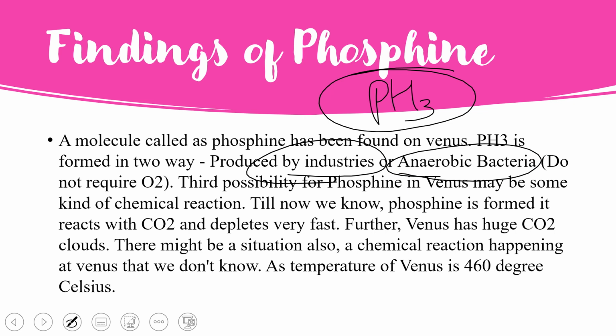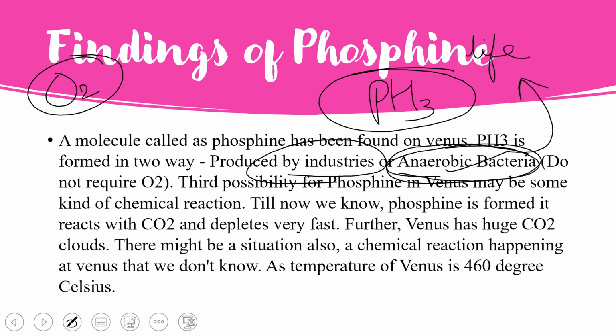Industry means if something is producing some product, it may need phosphine. So one source is industries and another source is anaerobic bacteria. What is anaerobic bacteria? Anaerobic bacteria are those bacteria which do not require oxygen. These are the two forms of phosphine formation, and because anaerobic bacteria are present on Earth, that's why we are talking about life on Venus.